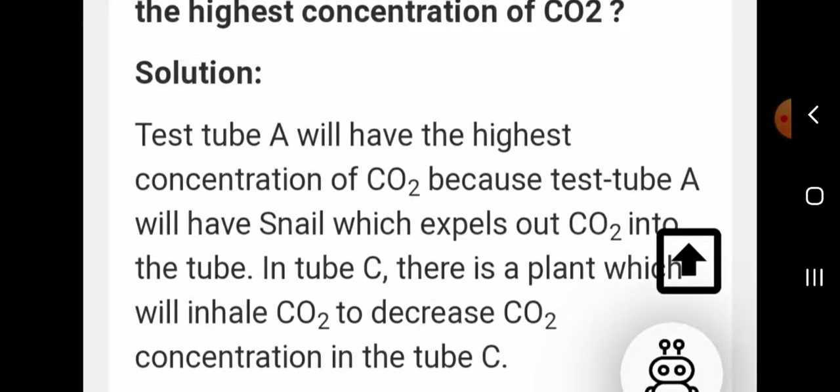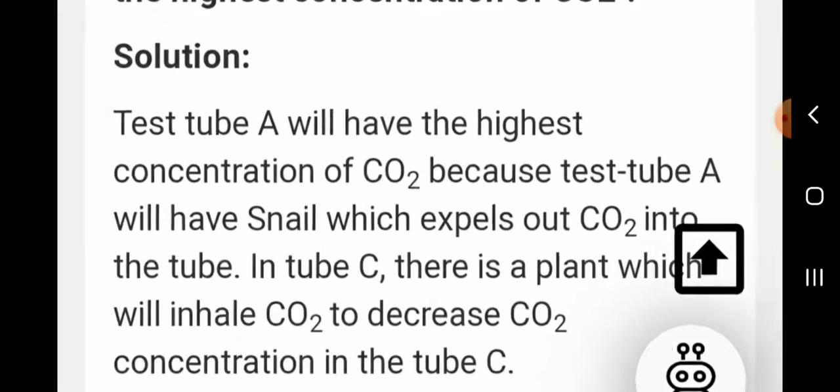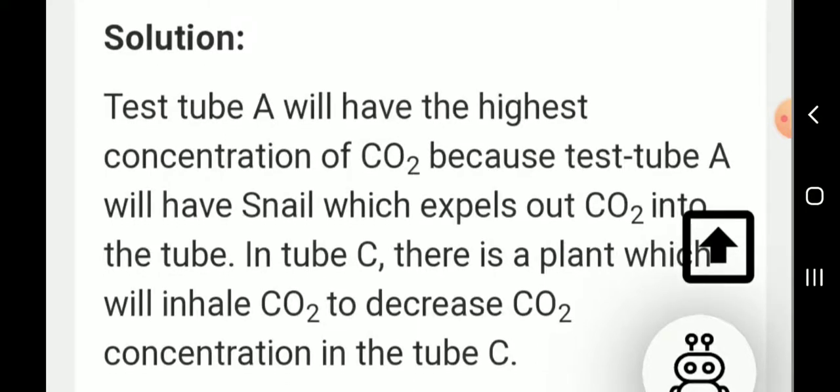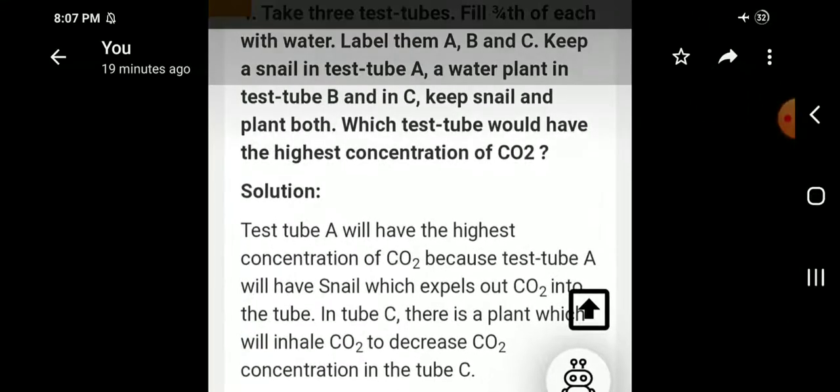The solution: test tube A will have the highest concentration of CO2 because test tube A has a snail, which expels CO2 into the tube. In tube C, there is a plant which will take in CO2 and decrease the CO2 concentration in tube C.